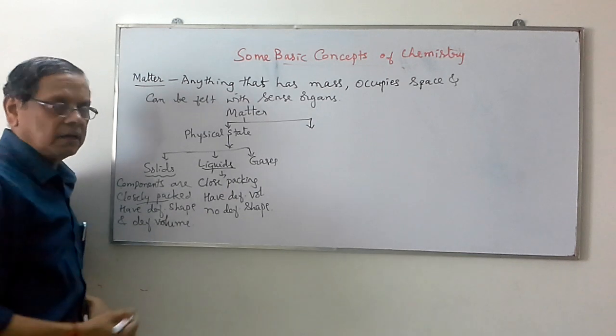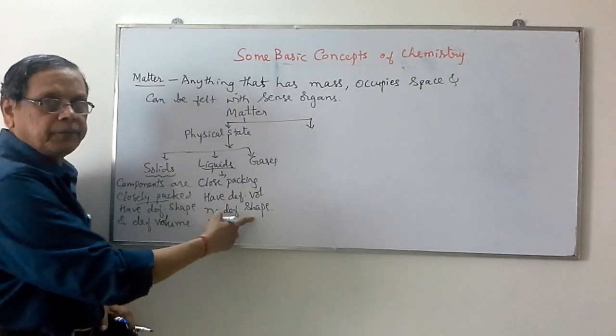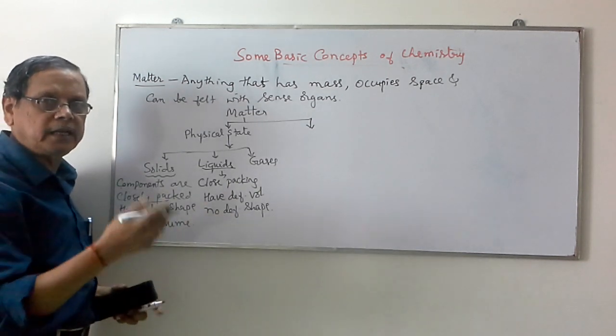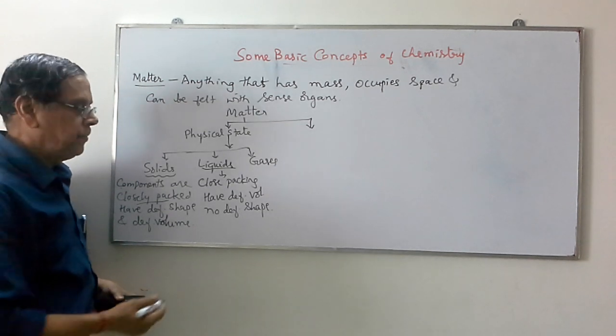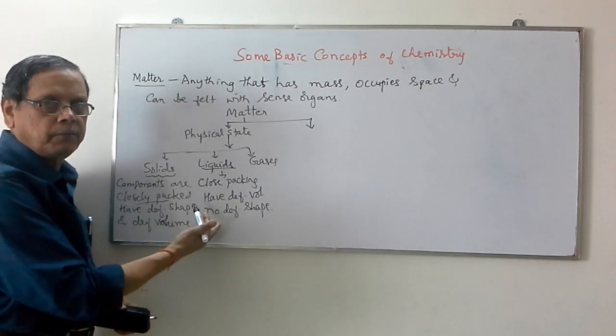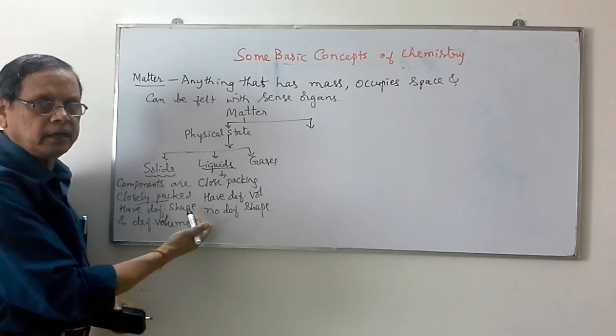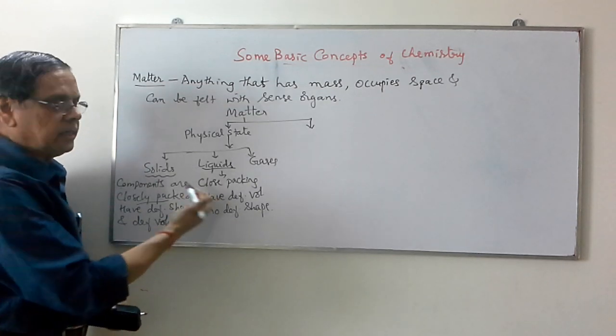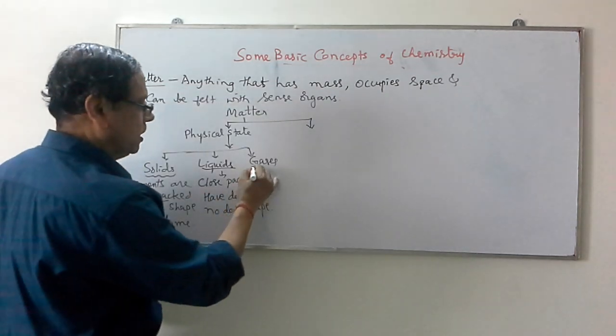Because of this, a liquid will have the shape of the vessel in which it is placed. Many organic compounds, as well as some inorganic compounds including water, exist in the liquid state.